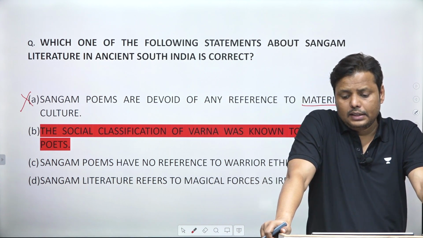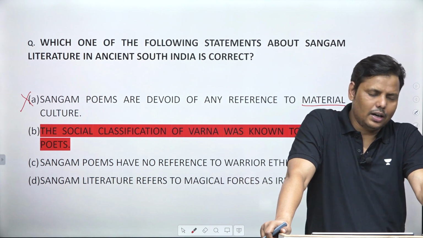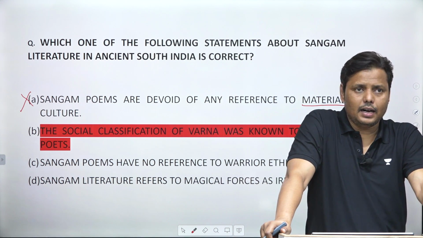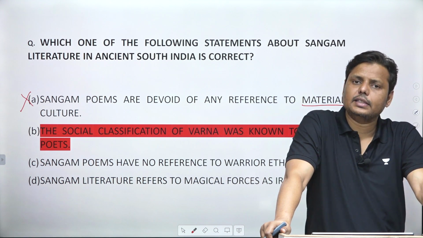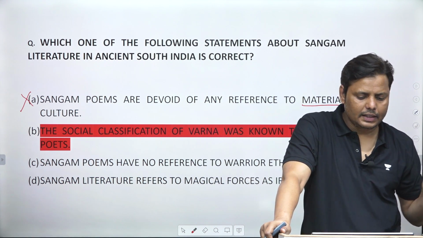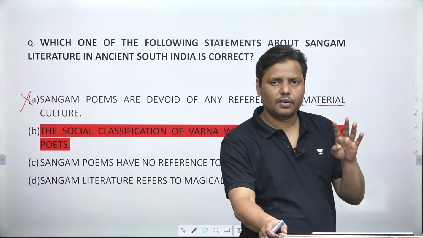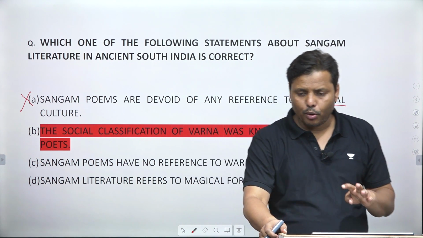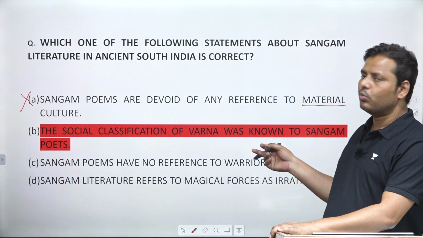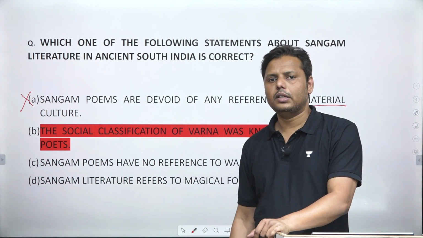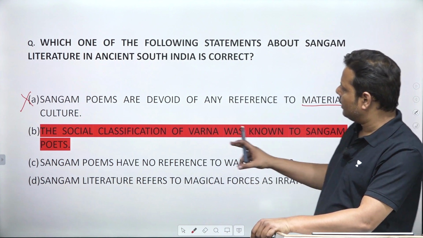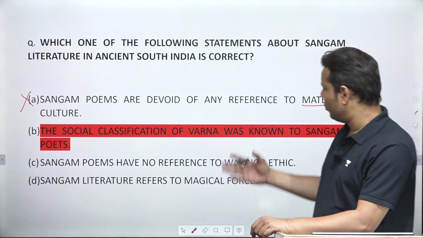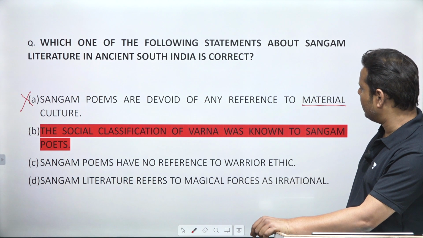Tolkappiyam deals with four castes. That's not like the North Indian society. It's different: the Brahmins, the kings, the traders and the farmers are included. So these are the four castes which have been discussed. The point is that social classification was not unknown to South Indian society during the Sangam age, but it was very much known, and thus this is of course the wrong statement. So you are reaching the correct answer after this statement only.